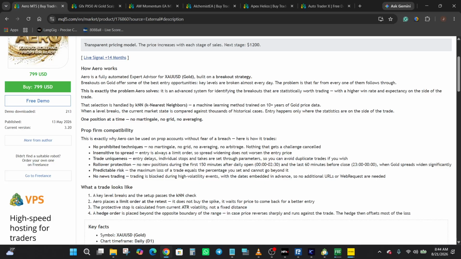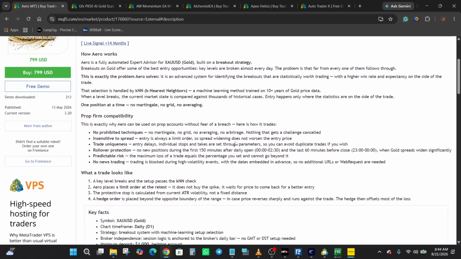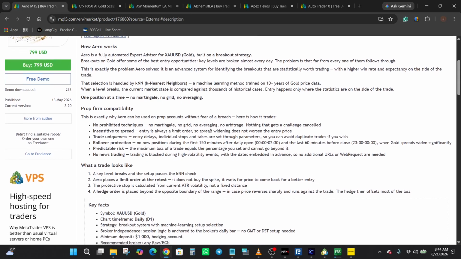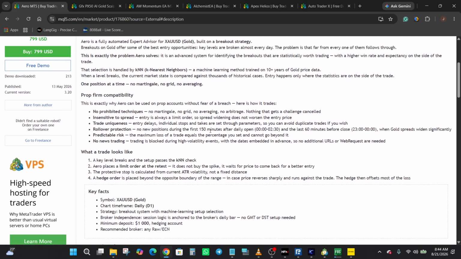So the developer also states that Aero takes one position at a time, and it does not use martingale, grid, or averaging. All right, you can see that clearly stated here. Okay, so moving down to the prop firm section, the developer highlights several features designed around controlled execution. According to the listing, entries are placed as limit orders.